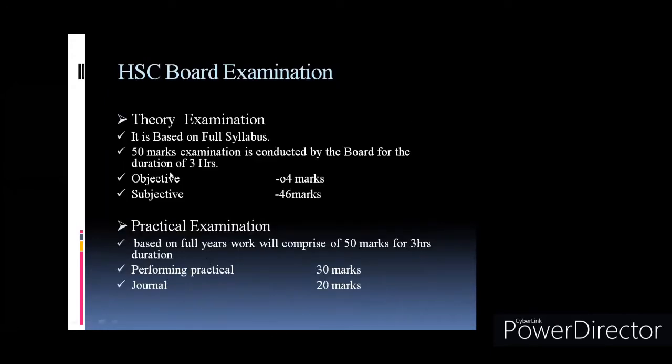Now we'll see the final board examination. In the board examination, it is based on your full syllabus. It is for 50 marks. A 3 hour duration is given for the 50 marks paper. If you see, for 50 marks the board has given 3 hours, because if you observe the computer science paper, you have only 4 marks of objective questions. Objective type questions are only for 4 marks, and subjective and programming are there for 46 marks. So it is a little bit lengthy as compared to other subjects. It is a little bit lengthy paper. So it will take 2.5 hours to complete the entire paper.